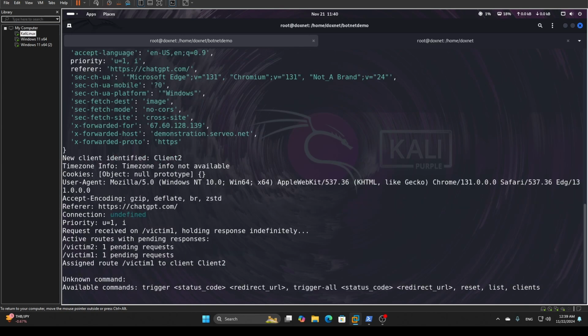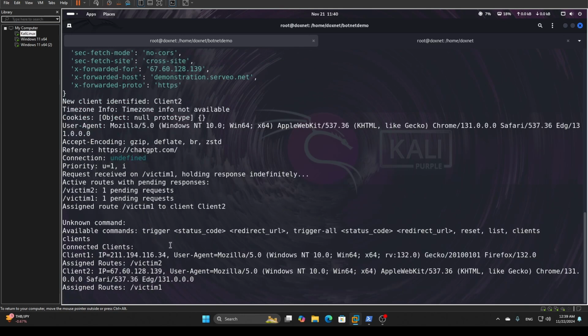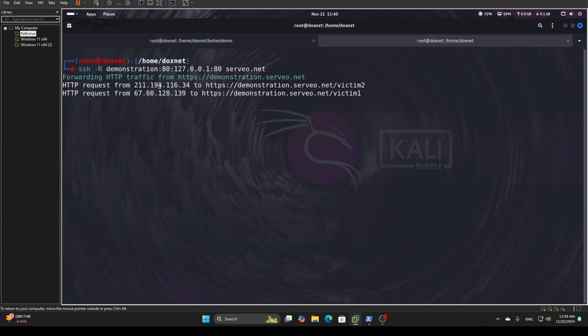If you list our victims, the clients, we can see this IP address and also that IP address, and we see both of them are running Windows 10, but one runs the specific Microsoft Edge browser, and the other one runs the Firefox, as I already have mentioned. And we can also see the request come here from these remote IP addresses.